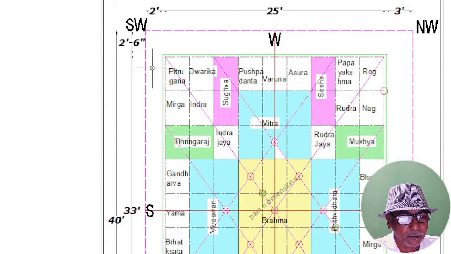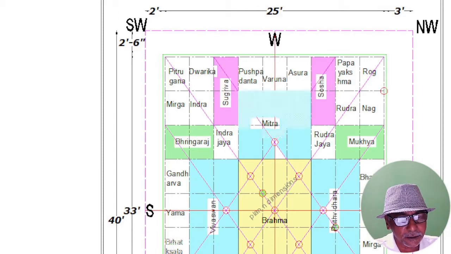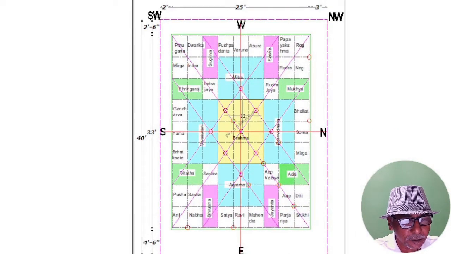And our external wall will be as per aya, 25 feet by 33 feet. Friends, we should take care that no structure or projection should be in the setback, as it obstructs the flow of energy.